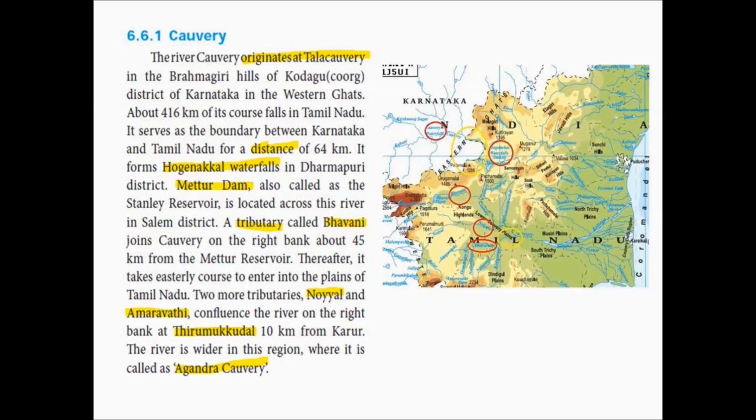So across river Kaveri, a dam is built for the purpose of storing water. Dam and reservoir mean a place where the water is stored. A tributary called Bhavani joins Kaveri on the right bank about 45 km from the Mettur Reservoir.